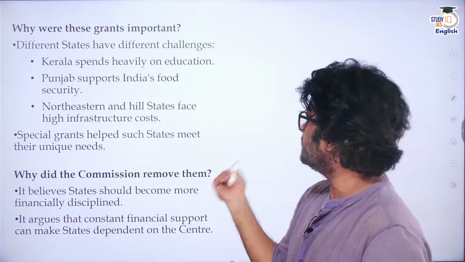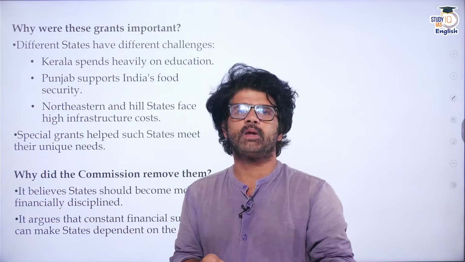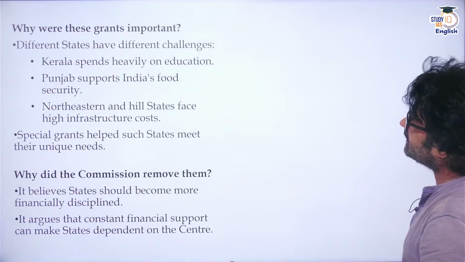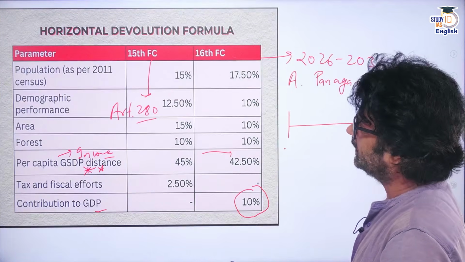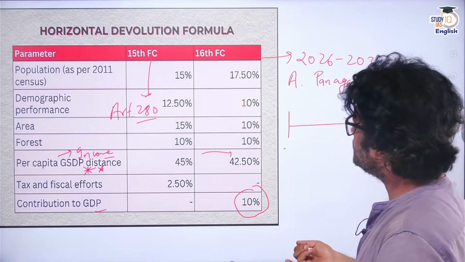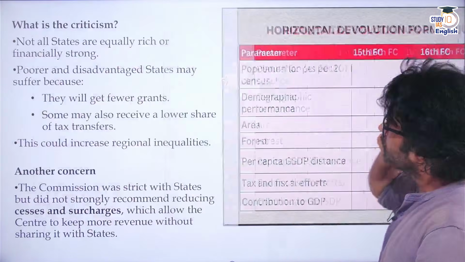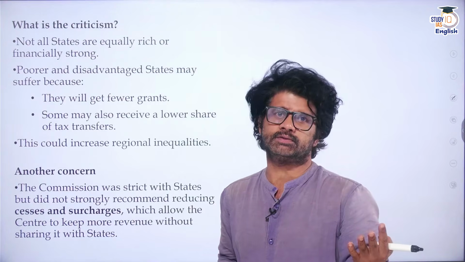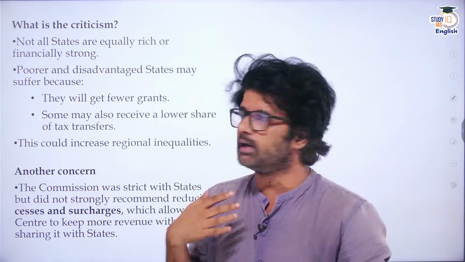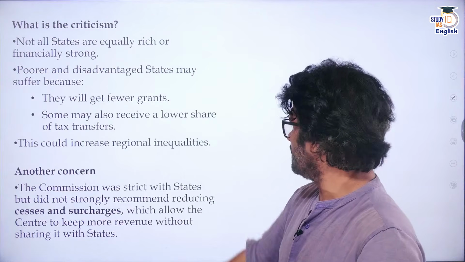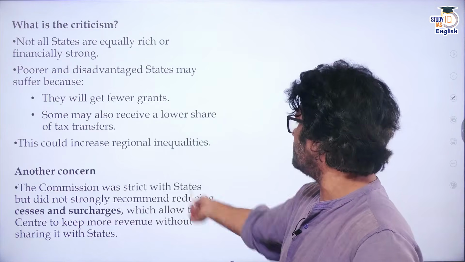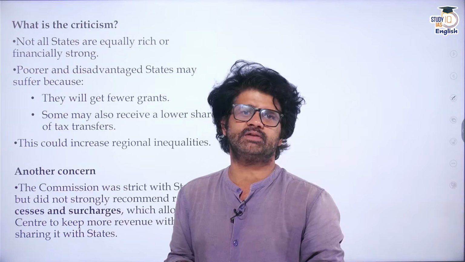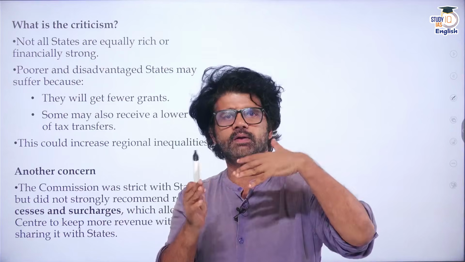Why did the commission recommend removing them? Because they are saying that states are becoming too dependent on the center, and that should not be the case. That's why they removed these grants. The article is saying that no, this is not correct. You're not sharing cess and surcharge, you're not increasing the state share from 41%, and poorer states are impacted by the 16th Finance Commission recommendation, and then you have also taken away grants. Major grants, 3 of the 5 grants under Article 275, are gone. The commission was strict with states but did not strongly recommend reducing cess and surcharge. People keep on talking about that: please share some money from cess and surcharge, central government, because it's very inequitable.